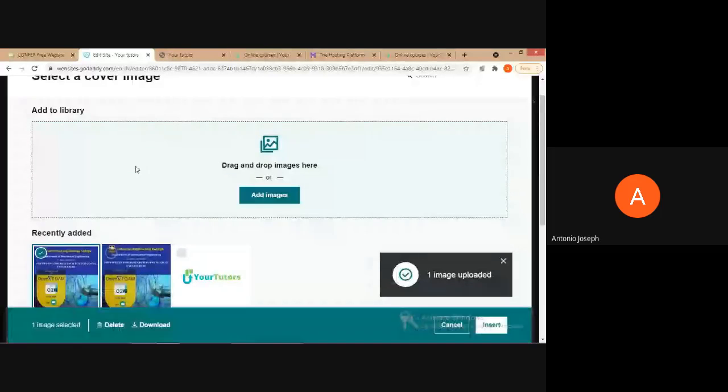Yeah. So click on insert. That image has been uploaded, and now we can insert that particular image over there.